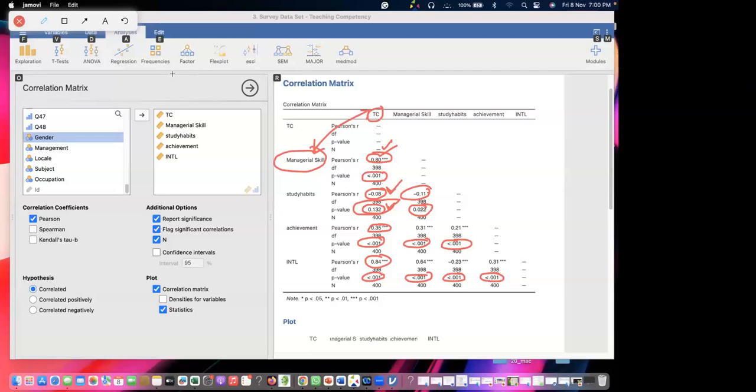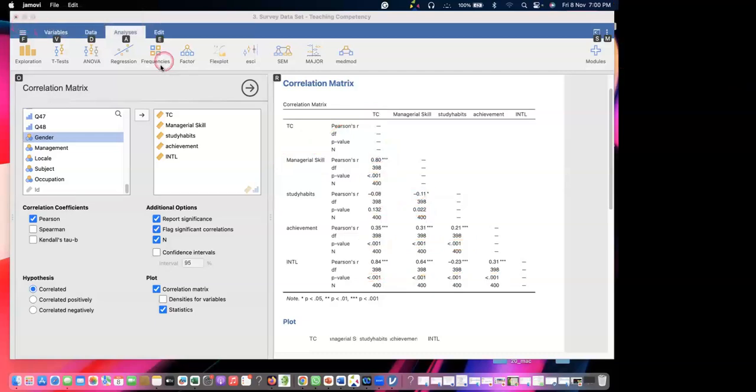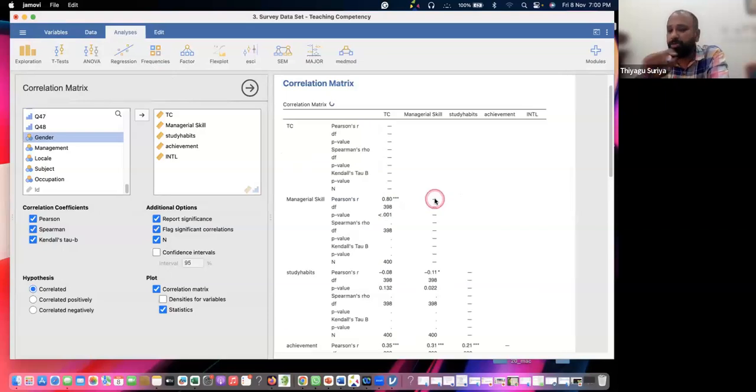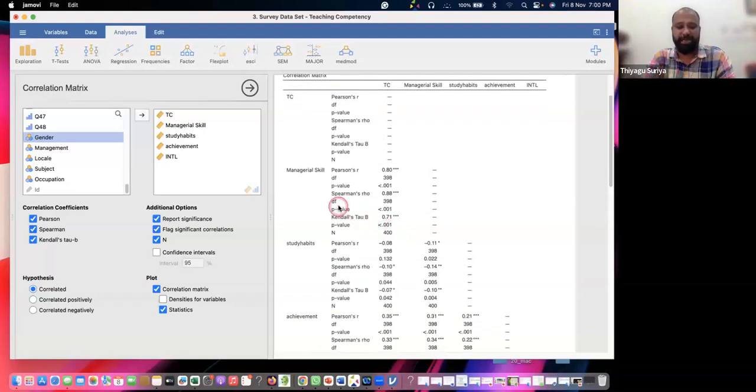Okay. Yes, sir. Can we go with another correlation, partial correlation? I hope you are getting the Spearman and Kendall options. When you click the Spearman option, you also get this response. Kindly check this. But the good thing is that when the Pearson is significant, automatically the Spearman as well as the Kendall may also give the same result. So you can see this just for example. I'm just comparing it.